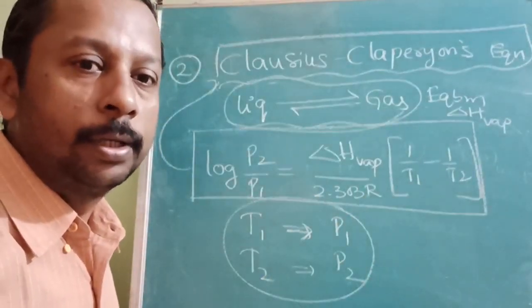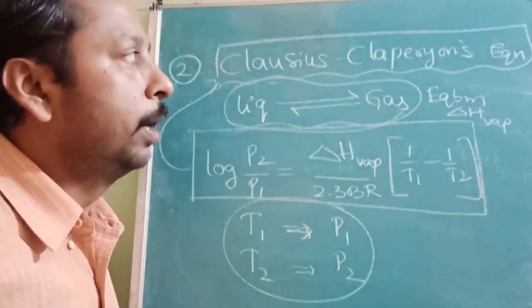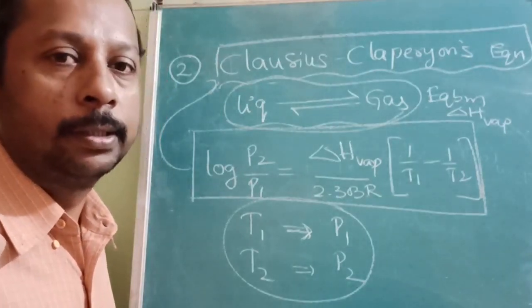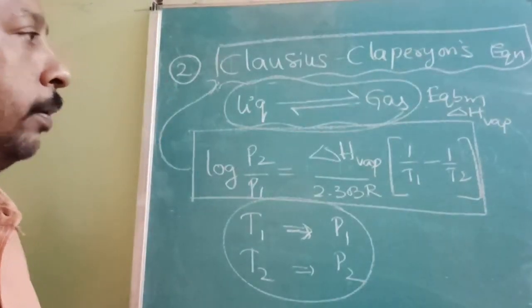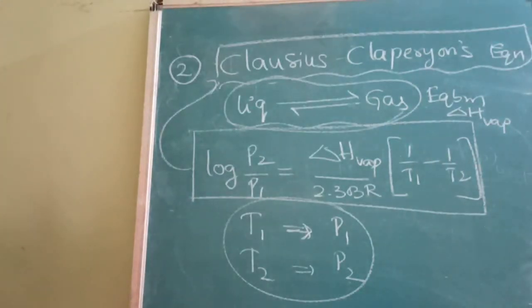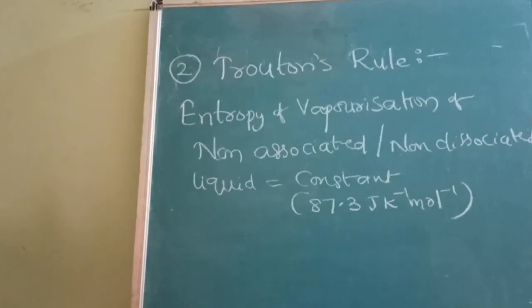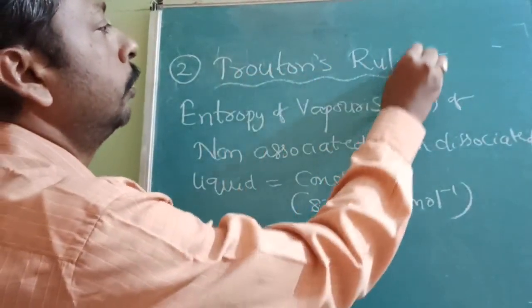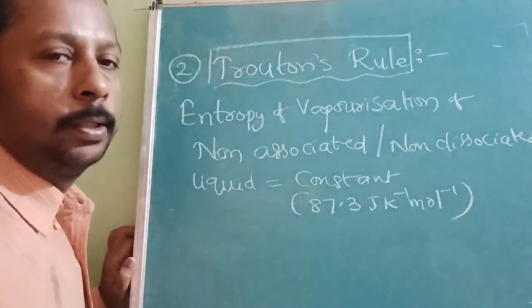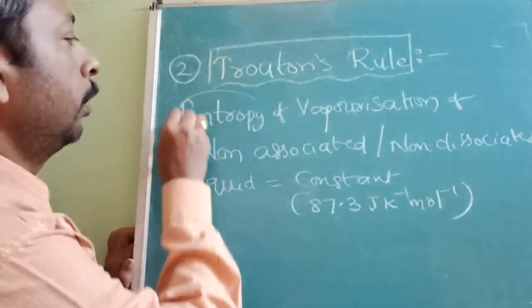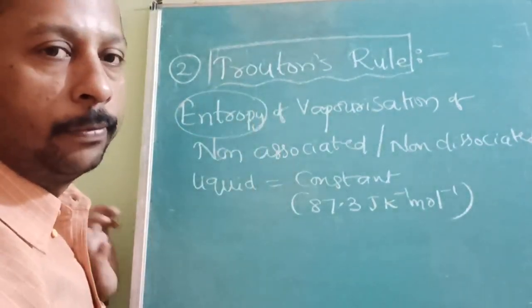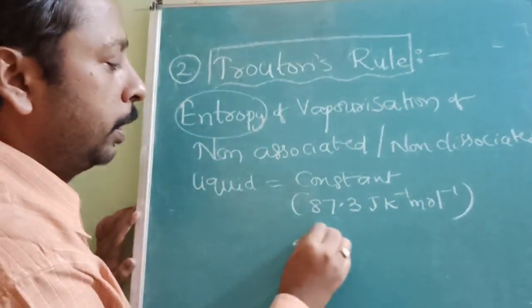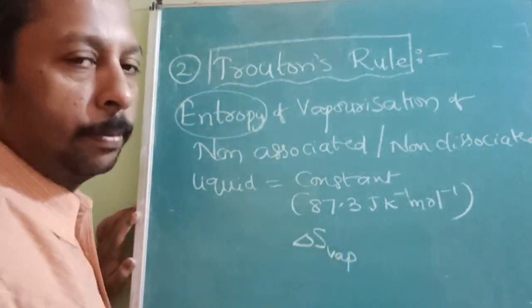Now we are going to study one more important rule. Just make a note of it. The next rule is Troughton's rule. Troughton's rule is applicable for the entropy of vaporization, delta S vap.